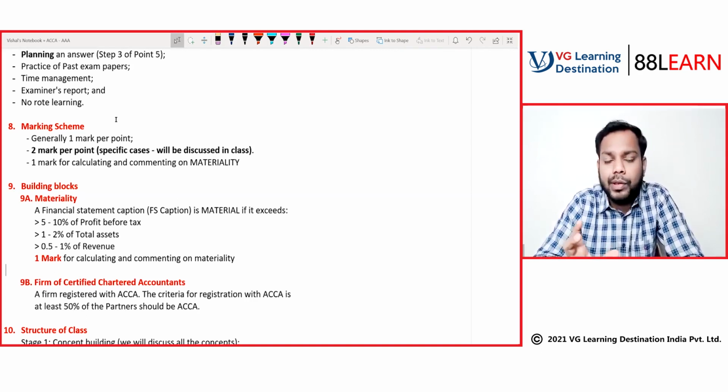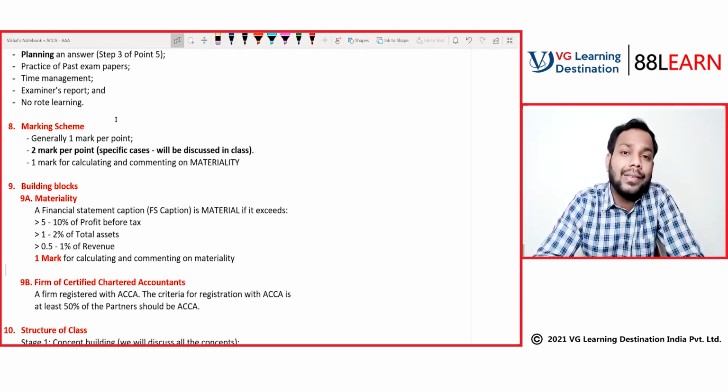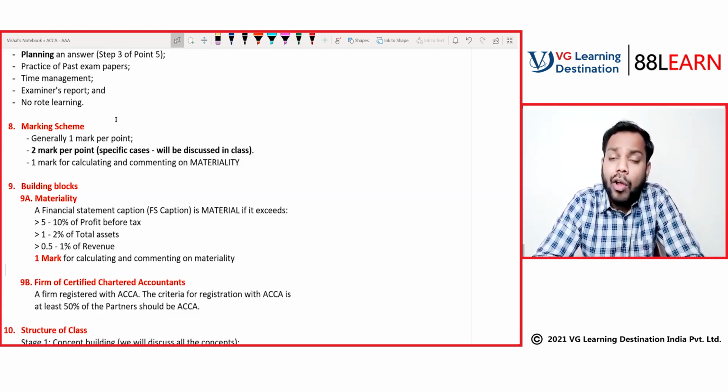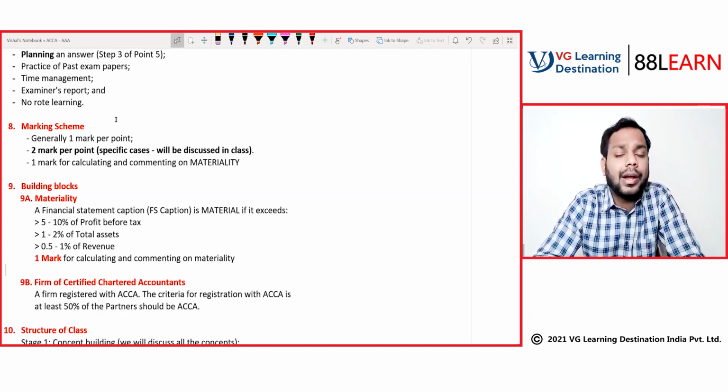The captions or terminologies that you see, like property, plant and equipment, intangible assets, capital work in progress, intangible assets under development, investments, non-current investments, or financial assets, all these terminologies are called financial statement captions. Others can be share capital, other equity, other financial liabilities, other current liabilities.